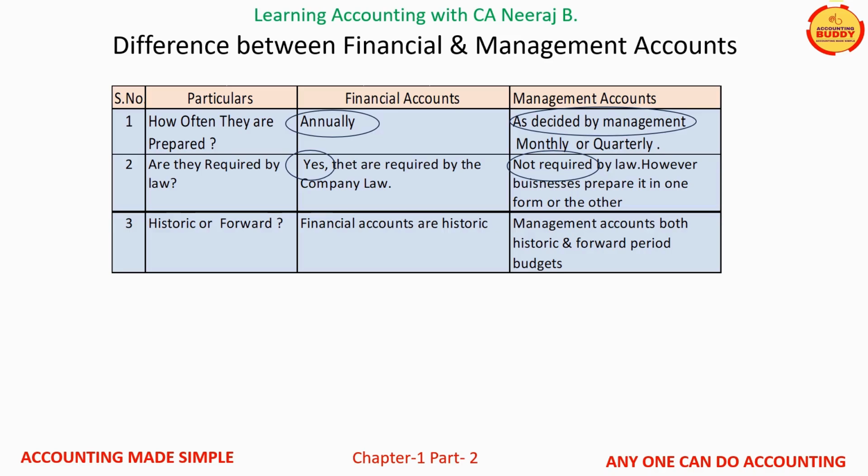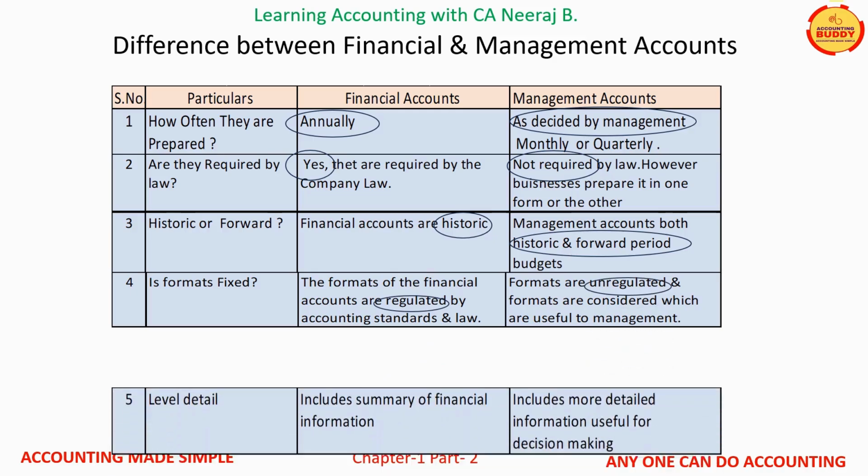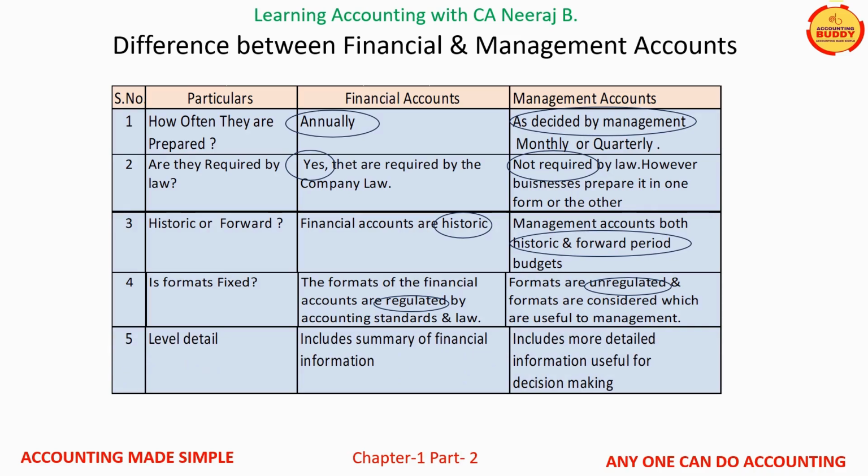Financial accounts are related to transactions and events of the past, while management accounts consider both historic data and future estimates. Financial accounts formats are regulated, while the management account format varies from business to business. Financial account presents summarized form of financial information, while the management accounts provides detailed information required for decision making.